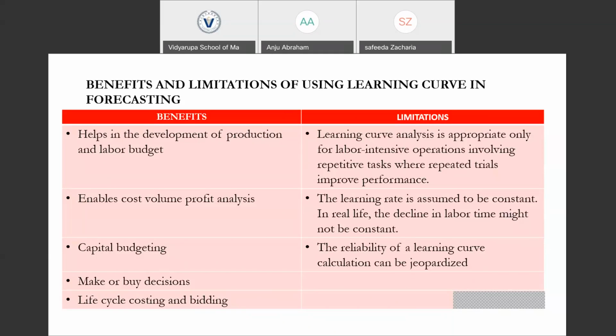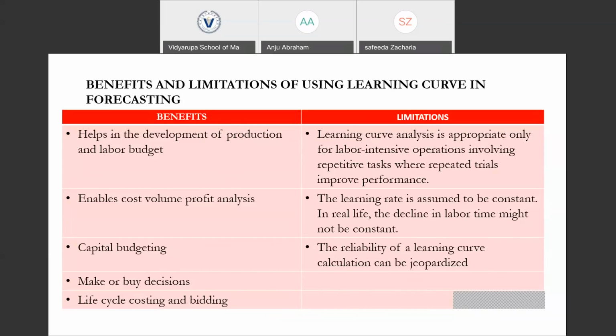So the reliability of the learning curve calculation can be jeopardized, because as I said earlier, the assumption behind the cumulative average time learning model, or the incremental unit time learning model, is that when the cumulative number of units produced doubles, the cumulative average time per unit, or the incremental time for the last unit, is going to decline at a constant rate, because there is a constant learning rate associated with it.